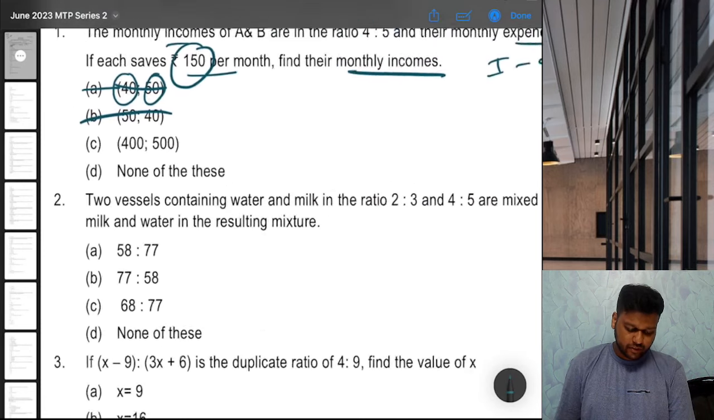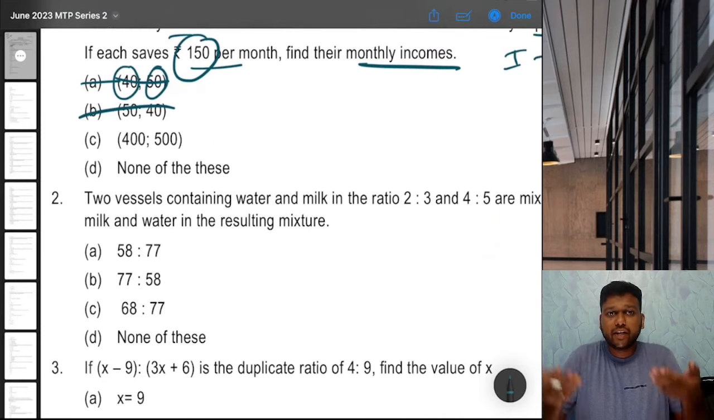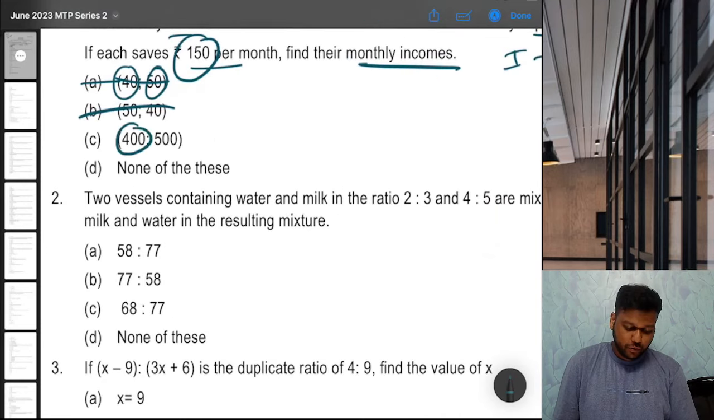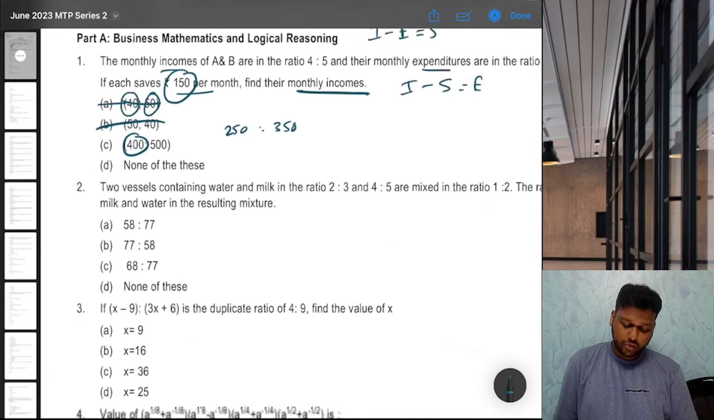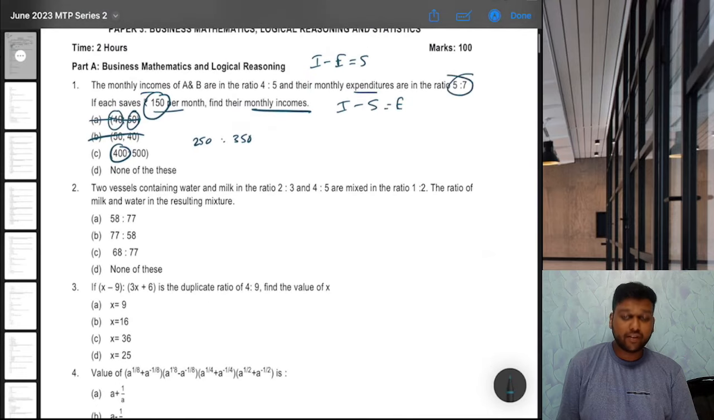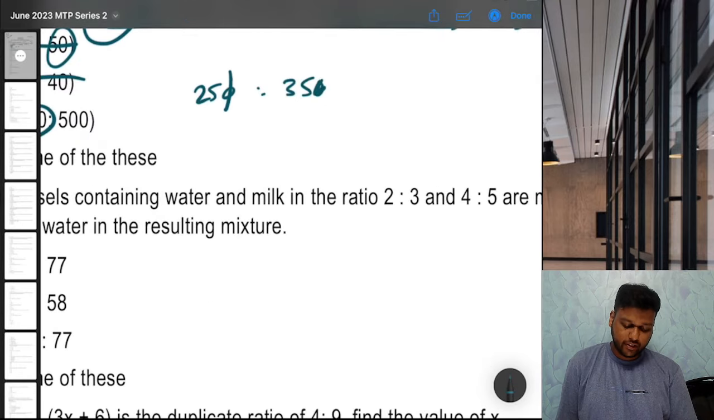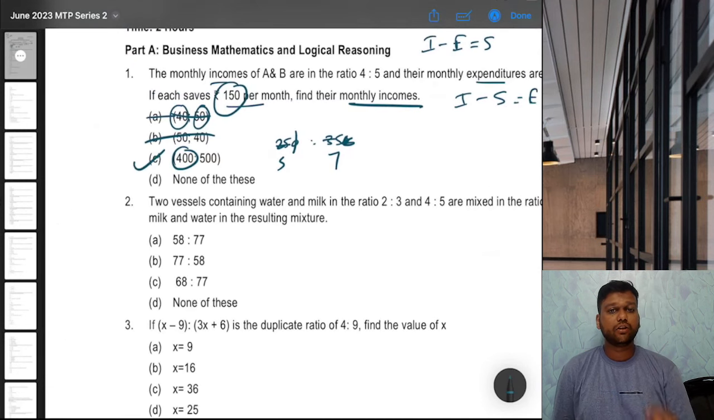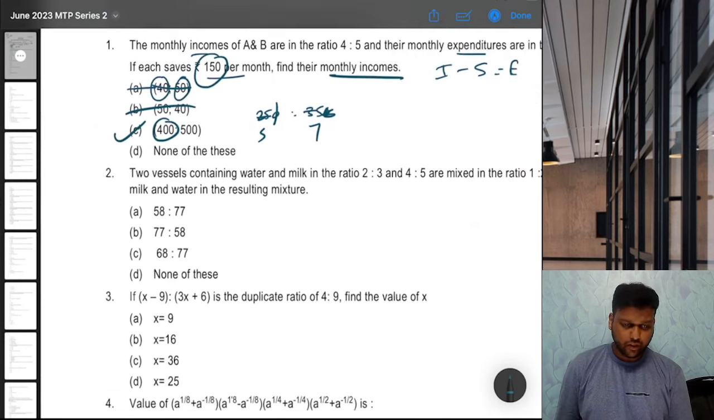Let's check C. If their income is 400 and 500 and they are saving 150, then 400 minus 150, so their expense will be how much? 250 and 350. So this ratio has to be 5 is to 7. Let's check. We can cancel 0. 5 into 5, 5 into 7. So 5 is to 7 is the correct answer. So option C. Next, second.